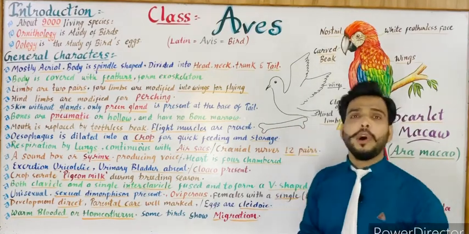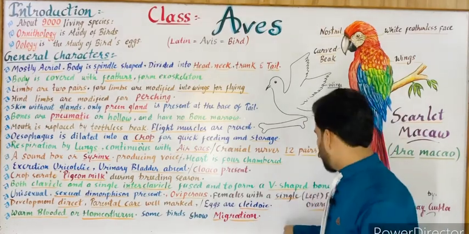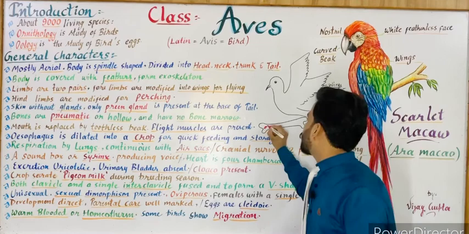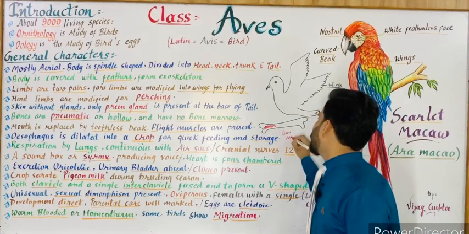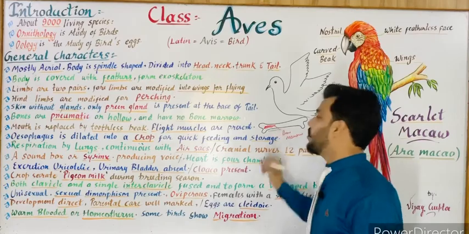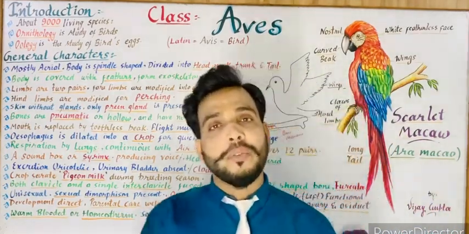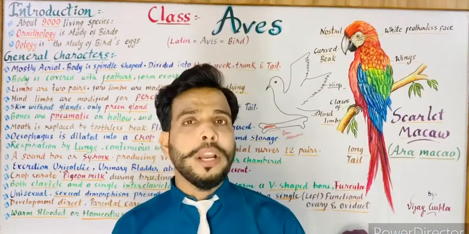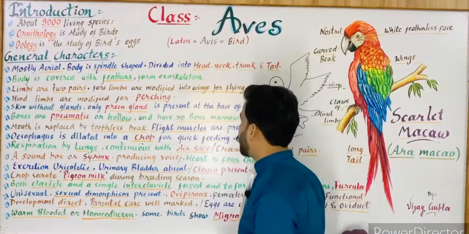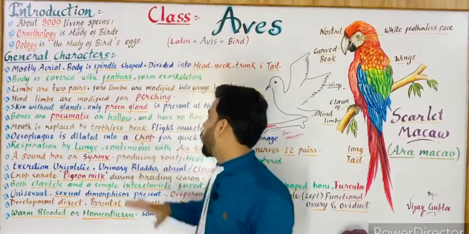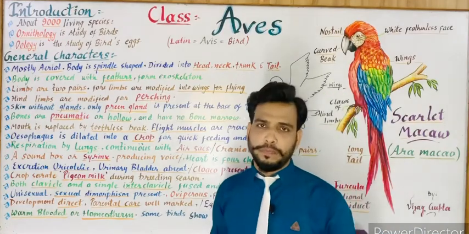The bones are hollow. As you know, there is a cavity inside the bone in which a red colored marrow is present, which is known as bone marrow. But in case of birds, there is no bone marrow, and the bones are hollow or pneumatic. When the bones are filled with air, then it is known as pneumatic bones or hollow bones. So the bones are pneumatic or hollow and have no bone marrow. Bone marrow is absent in the bones of birds.